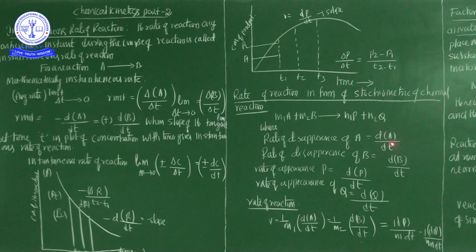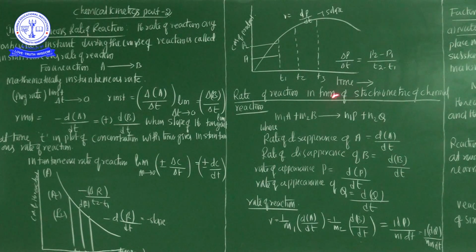It is nothing but the concentration decreasing at a particular time. That is the rate of disappearance of A. Similarly, the rate of disappearance of B is minus dB by dt.